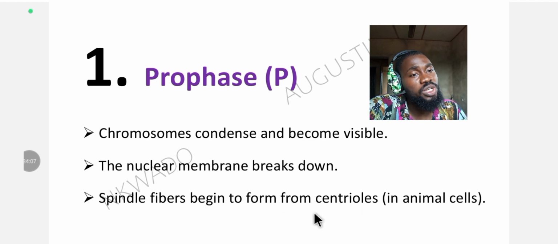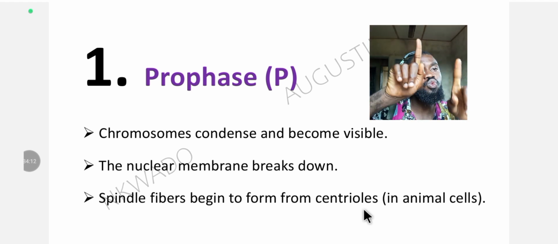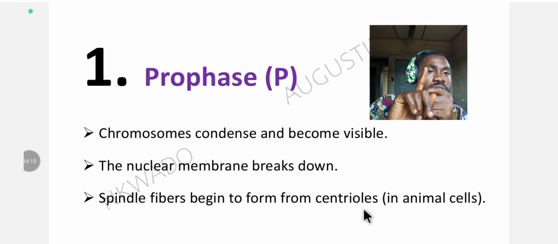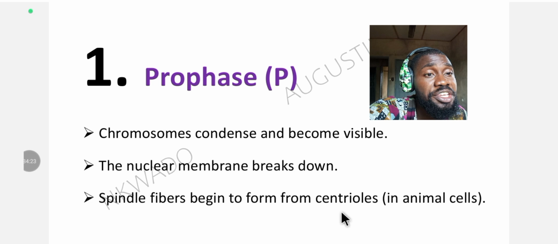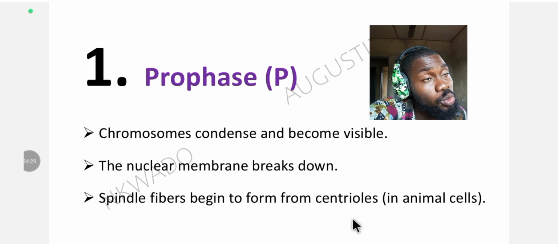So you know what the centromere is, okay? The centromere is what holds the chromosome together, the two helices of the chromosome. The centriole is the powerhouse of cell division. That's the determinant of cell division, the centriole. If you know the centriole as the organelle of the cell involved in cell division, then the spindle fiber begins to form from the centriole.